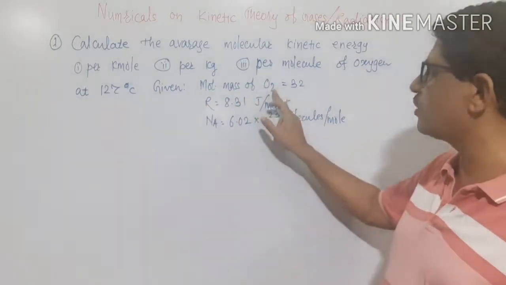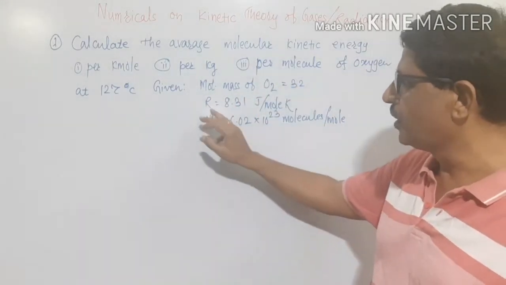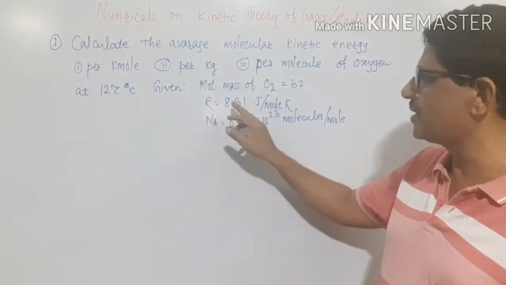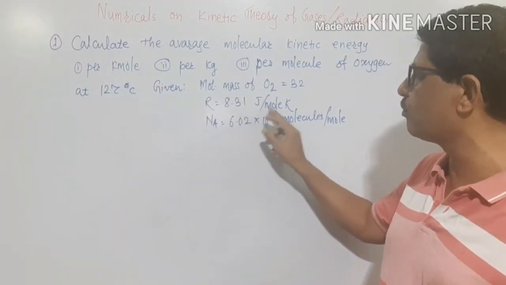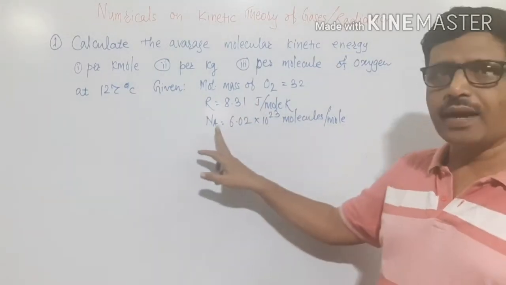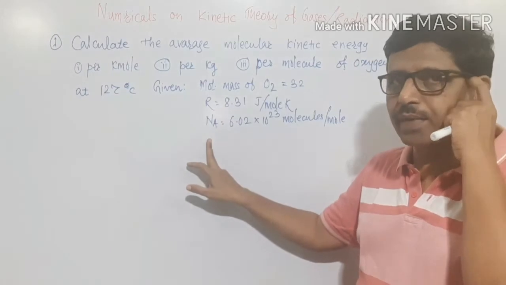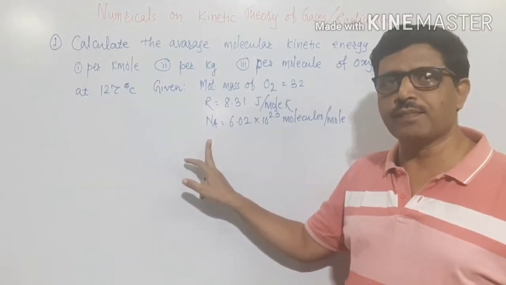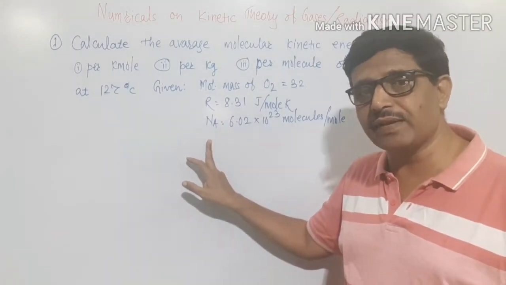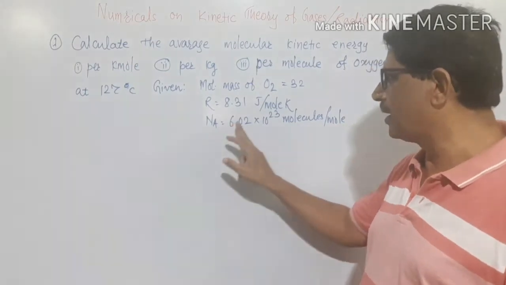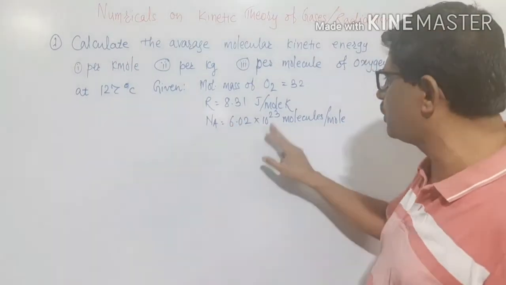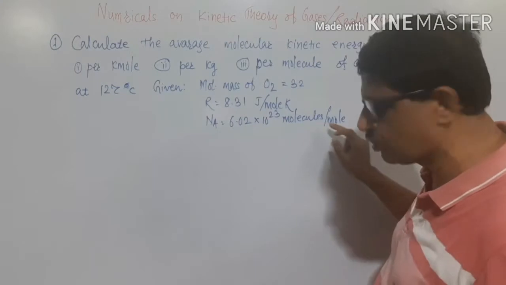Given molecular mass of oxygen is 32, the universal gas constant is 8.31 joule per mole per Kelvin, and Na, this is Avogadro's number. Avogadro's number is the number of molecules present in 1 mole of a gas, and it is equal to 6.02 into 10 to the power 23 molecules per mole.